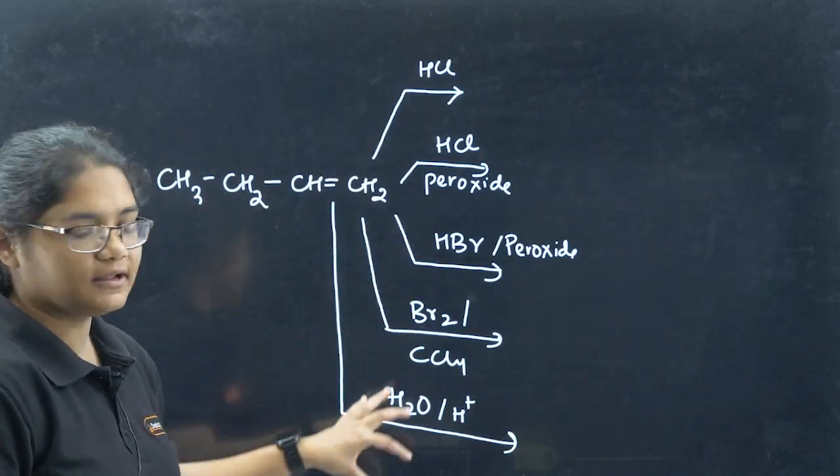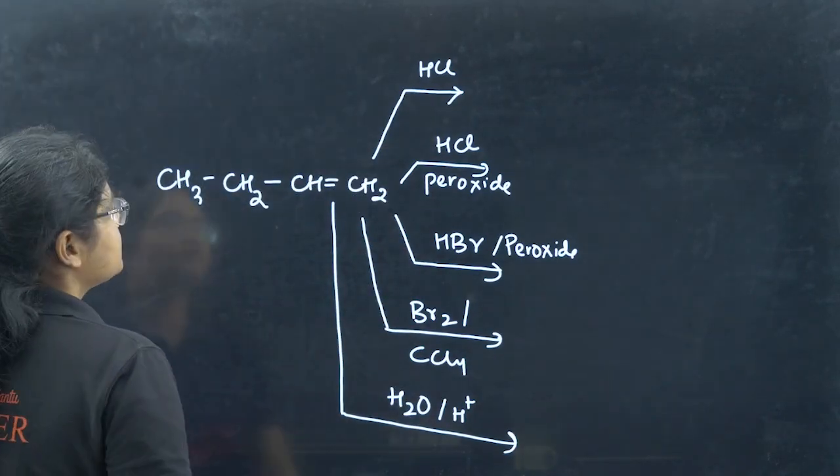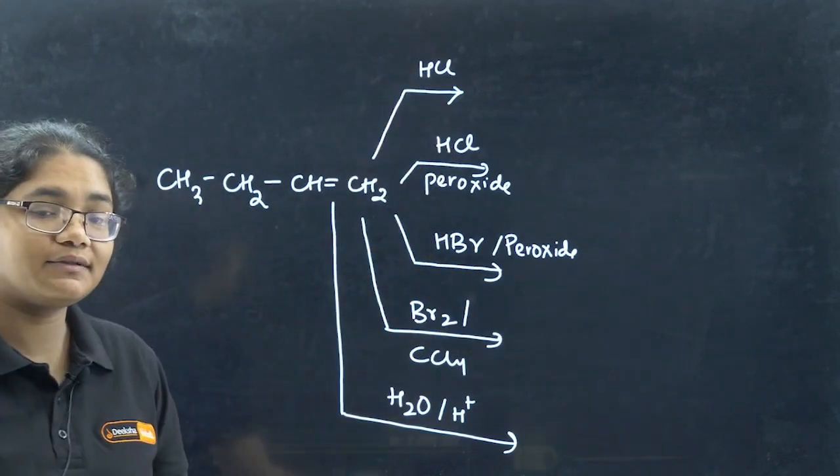So these are the different additions we have given. Now let us try to find their products. So first of all, HCl is added. Which rule will be followed?